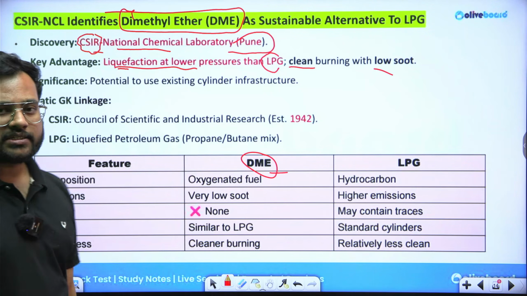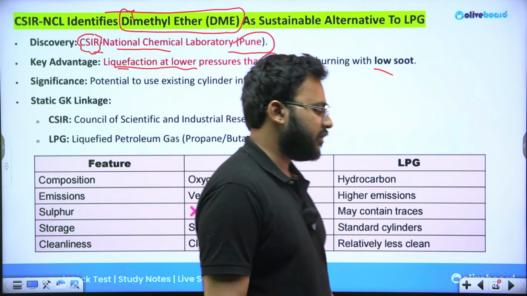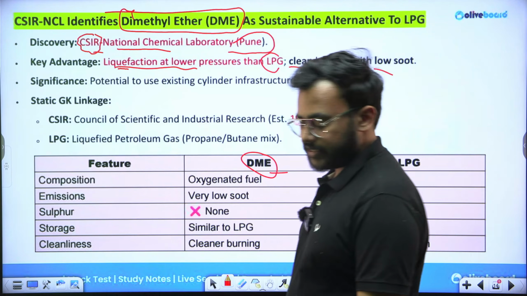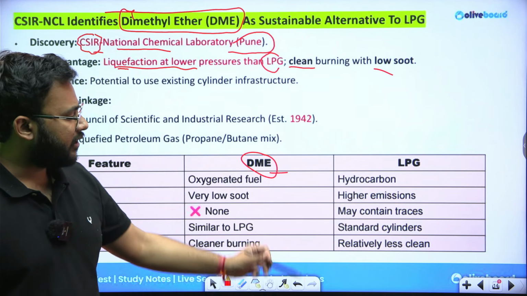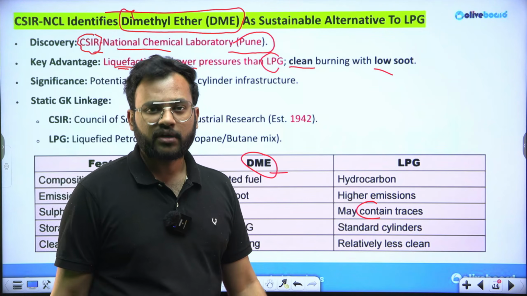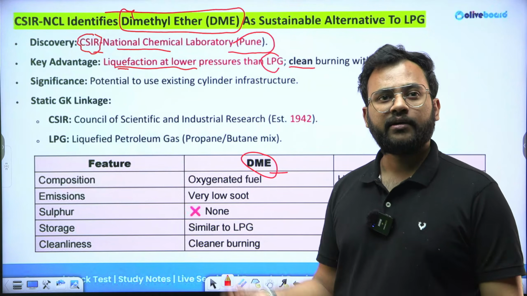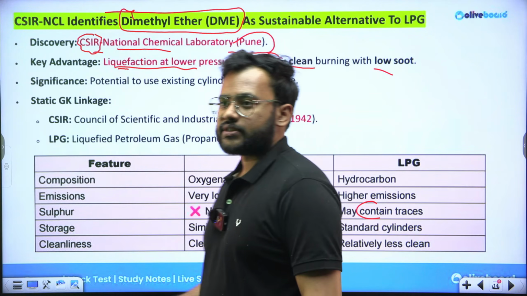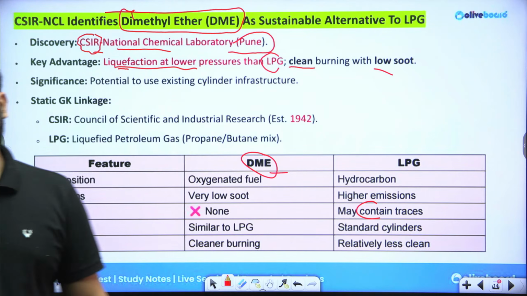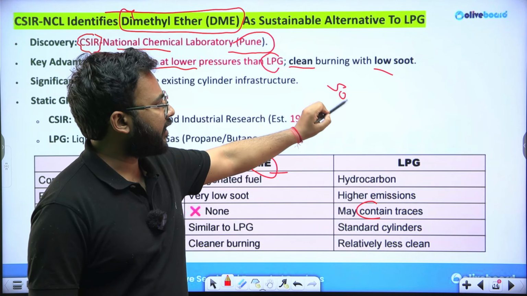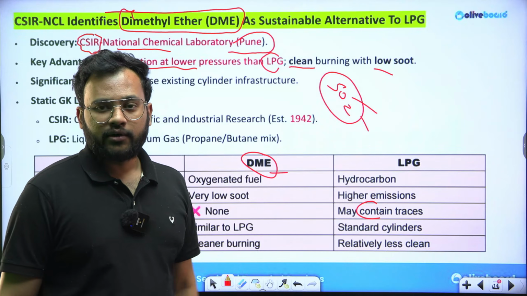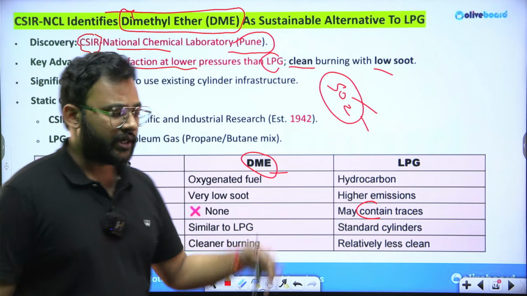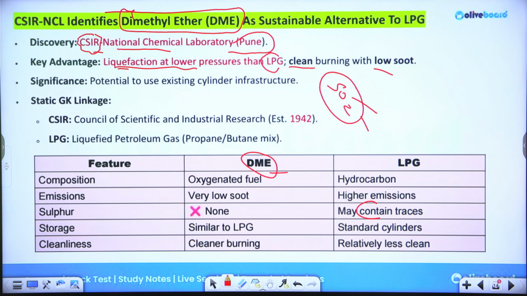Sulfur, hardly any sulfur. None, like 0% sulfur is produced when you are using DME as a fuel, according to the CSIR NCL. But when you are using LPG, it may contain traces. Rare, less, but it may contain this sulfur. Now what is the problem with this? This is going to combine with oxygen, and sulfur dioxide will be formed, which is going to be not good for the environment, and it is going to be bad for you also. It is going to trigger respiratory illness in and around if you are in an environment where the SO2 is very high.